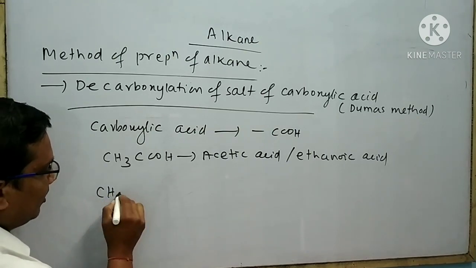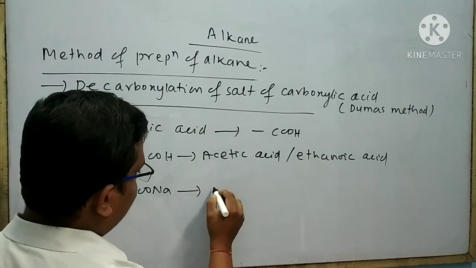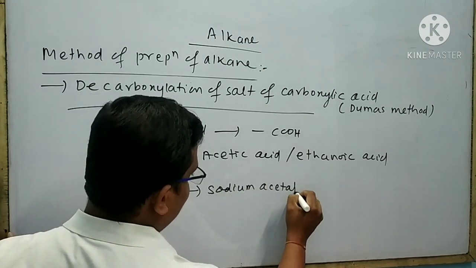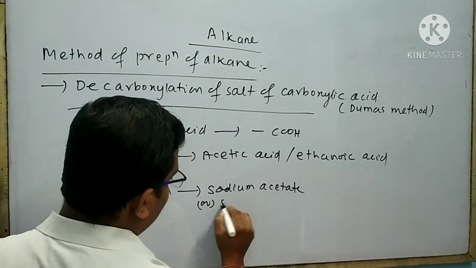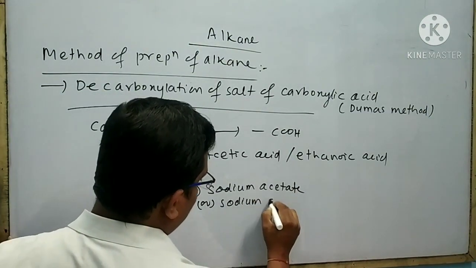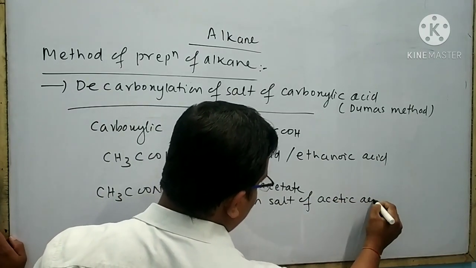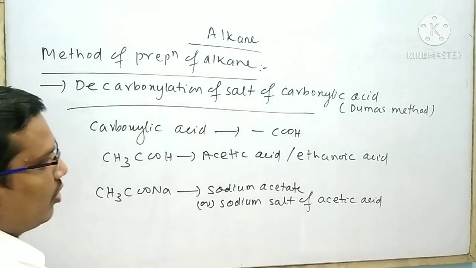Suppose I want to take sodium acetate. This is said to be sodium acetate. It also has another name, that is sodium salt of acetic acid. It is also called sodium salt of ethanoic acid.